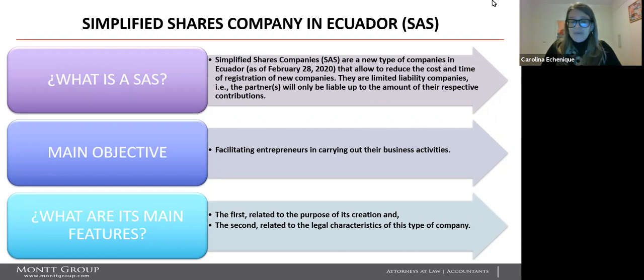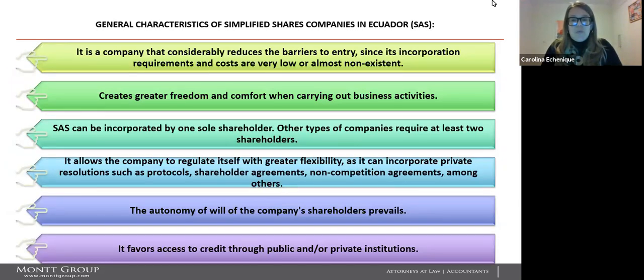The main objective of the SAS is facilitating entrepreneurs in carrying out their business activities. And its main features, the first one related to the purpose of its creation, and the second one related to the legal characteristic of this type of company. General characteristics of the SAS in Ecuador.